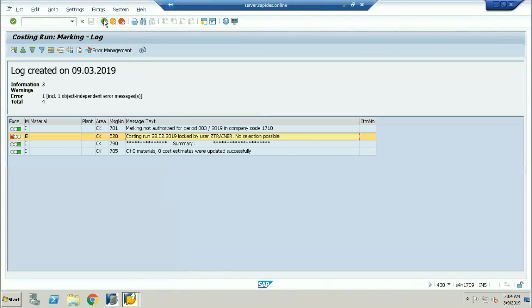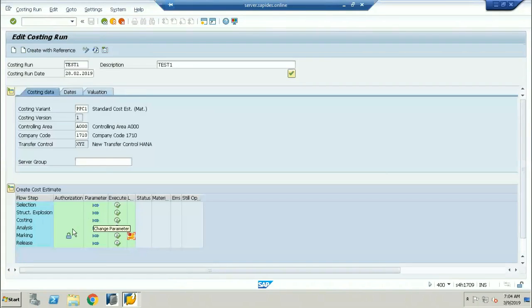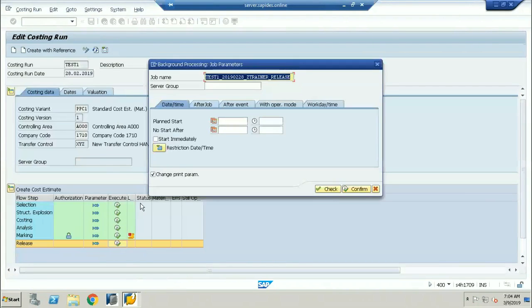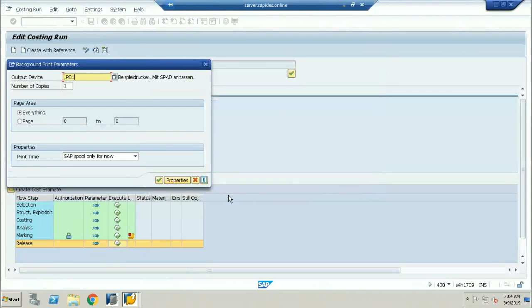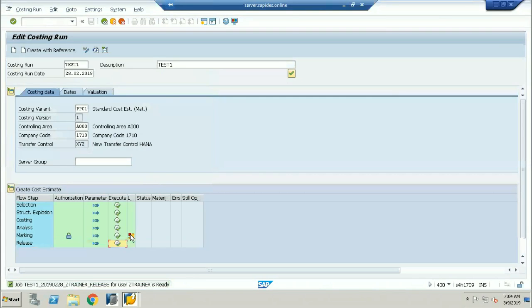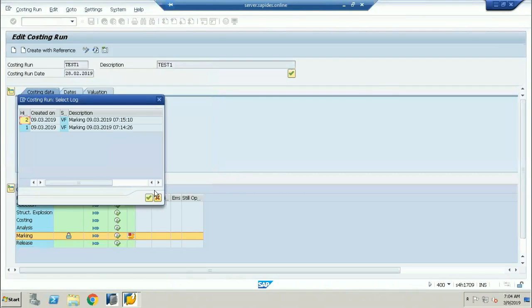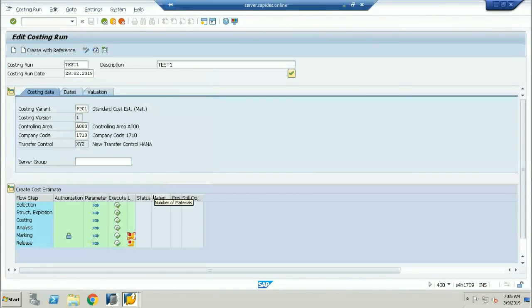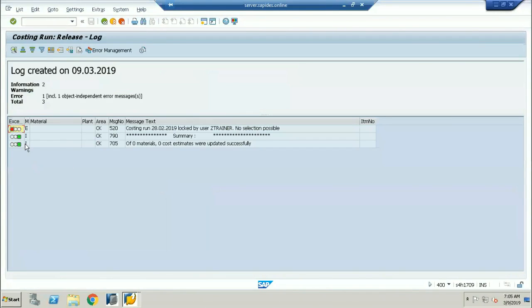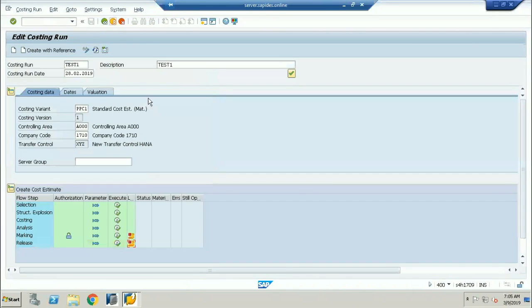That step you already did, Mahesh. No, it is throwing a marking. Actually, it is throwing an error here. Okay, I'll do that afterwards. No, actually it is telling that, okay, now it has completed. There is no log. What is this? Costing run is locked by the user, okay? Because before that I executed here.